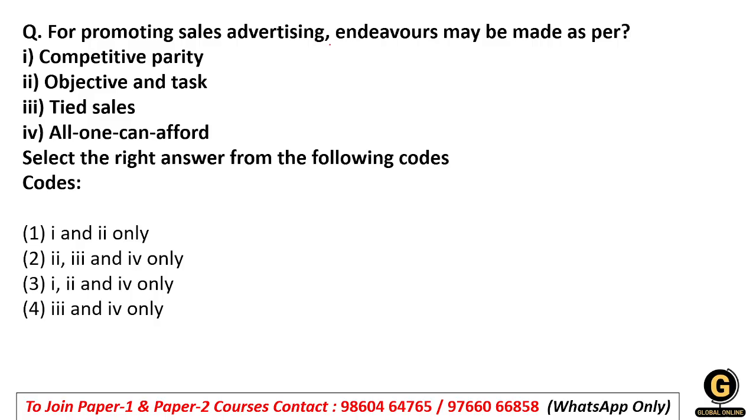For promoting sales, advertising expenditure may be made as per competitive parity, objective and task, tied sales, and all one can afford. You have to select the right answer. Whenever we talk about advertising to promote our sale, the budget should be made as per competitive parity, as per objective and task of the company, and all one can afford. Here tied sale has no use. So option number 3 will be the right answer: 1, 2 and 4 only.